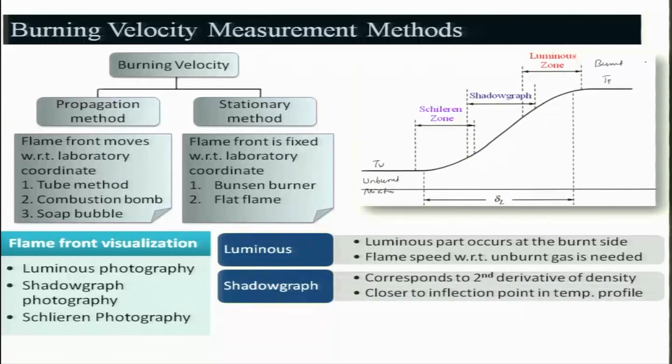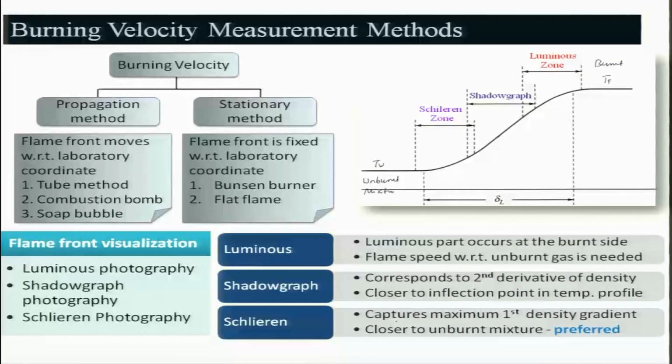And shadowgraph corresponds to the second derivative of the density, because if temperature is changing, the density will also be changing. So, it is closer to the inflection point, like somewhere here, where the slope will be changing. And Schlieren captures the maximum first gradient of the density and is closer to the unburnt mixture.